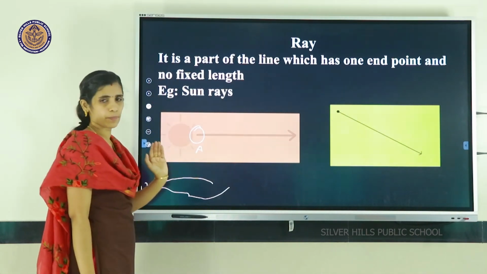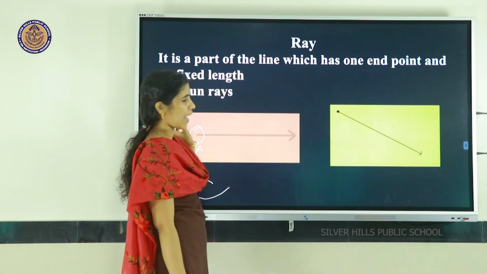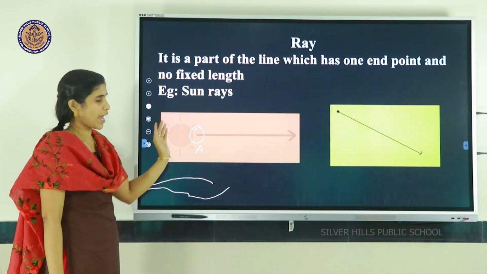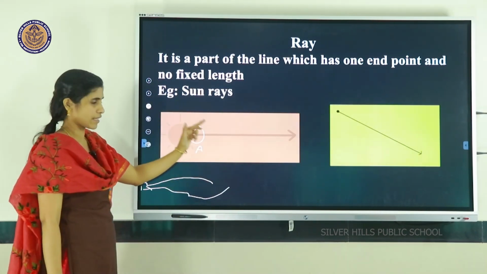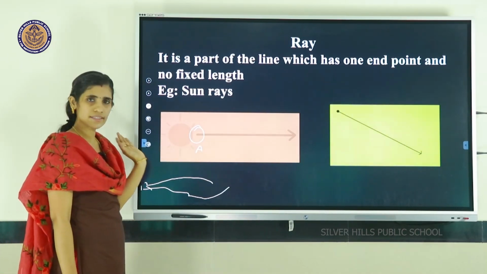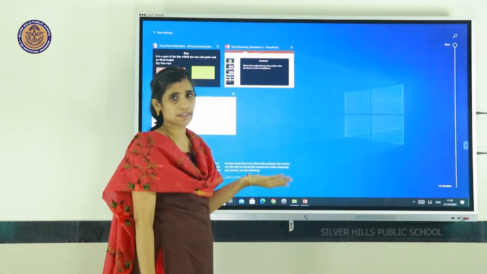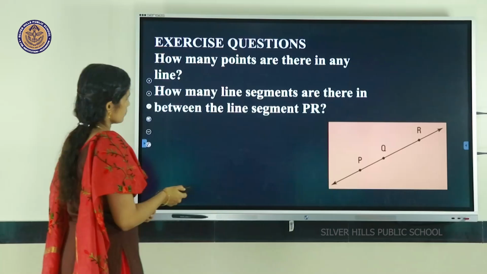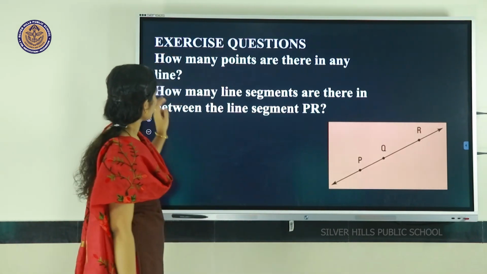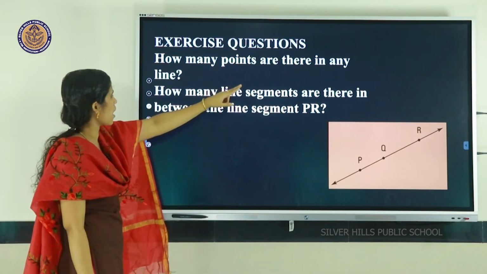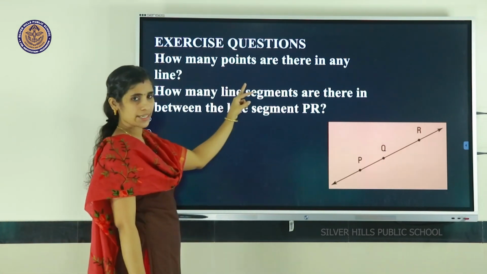So, how can you explain a ray? It is a part of a line which has one endpoint and the other end goes to infinity. An example is the sun ray. We can also find torch lights, which is another example for a ray. So, next we are going to do some questions. How many points are there in any line?